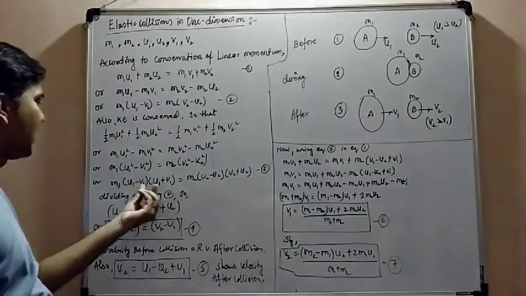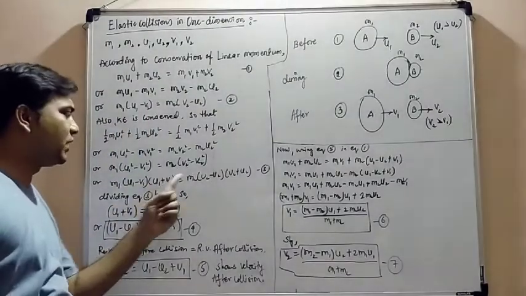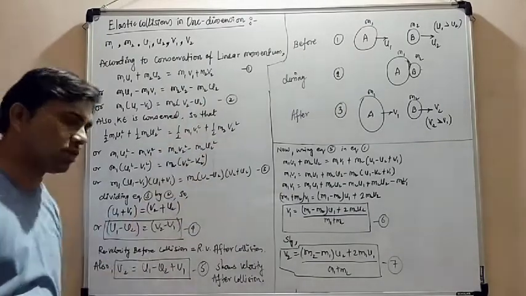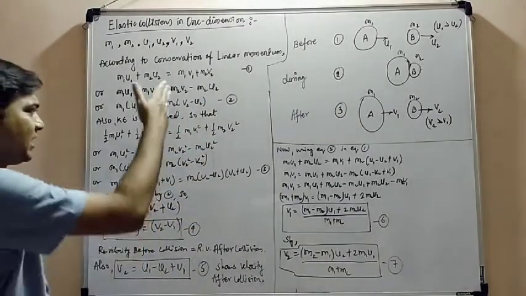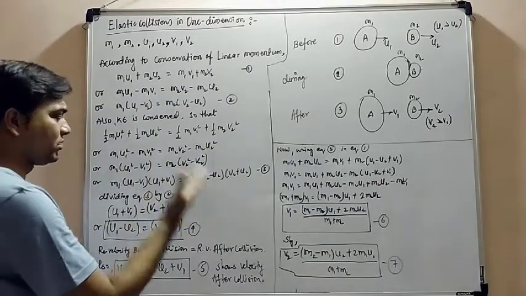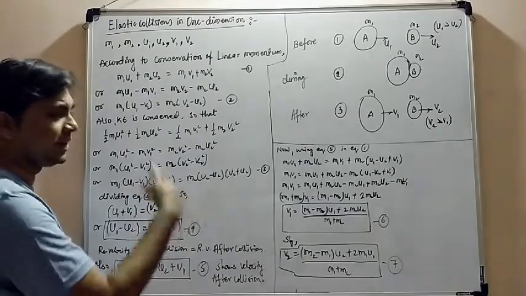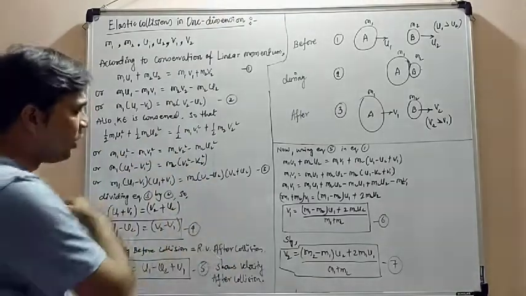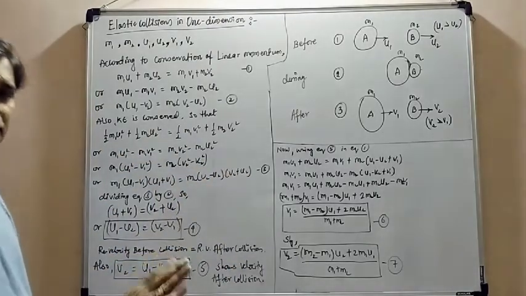The factor here is m1, and u1 plus v1 and u2 plus v2 are added in these two equations. So by looking at these two equations, we are able to find out the velocity, either v1, u1, u2, v2, or any of these, by substituting the others.